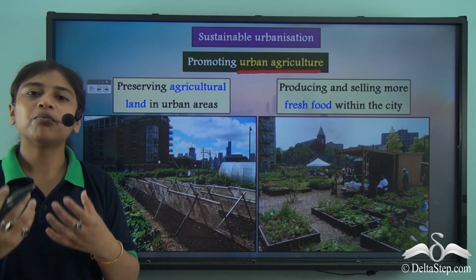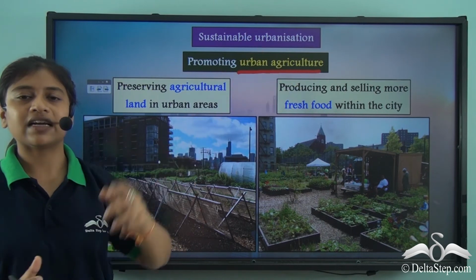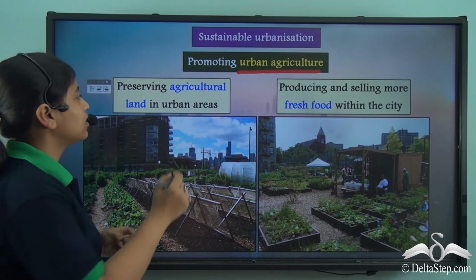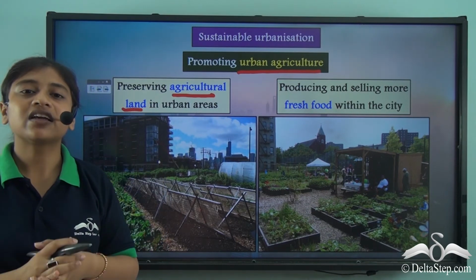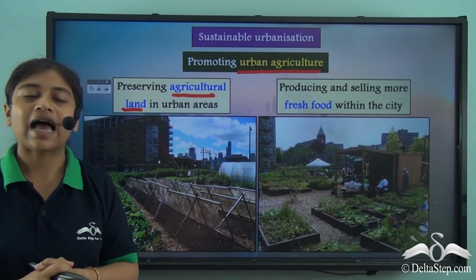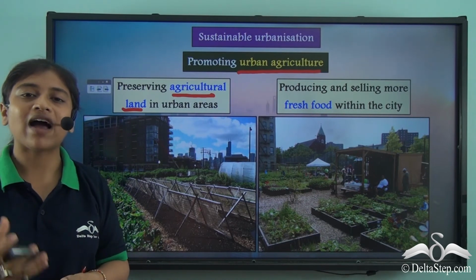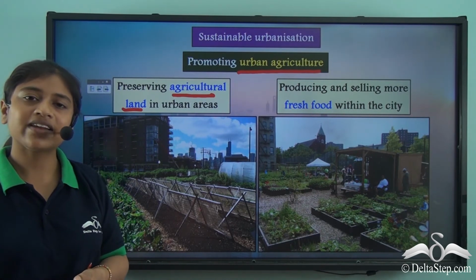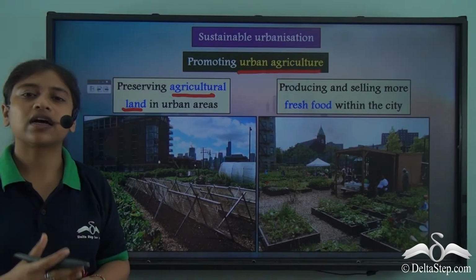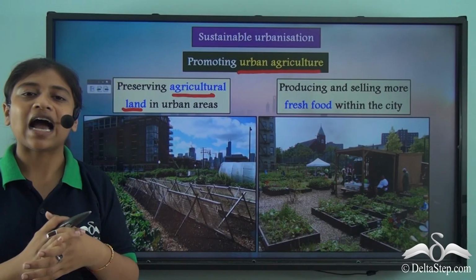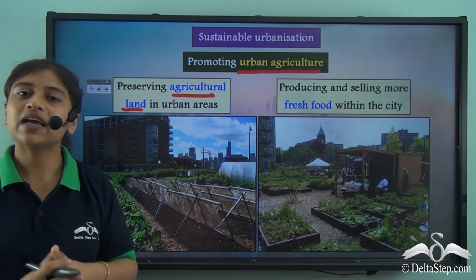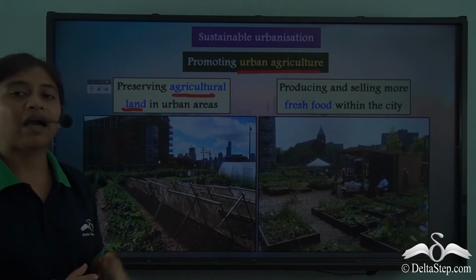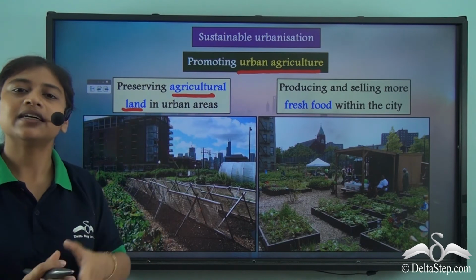If we promote urban agriculture, that is, if we preserve agricultural land in urban areas, then we can cut down on the CO2 emission that happens due to the transport of agricultural products from rural areas to urban areas. So cutting down on this transport can help us cut down the CO2 emission. And this can be done by preserving agricultural land in urban areas.